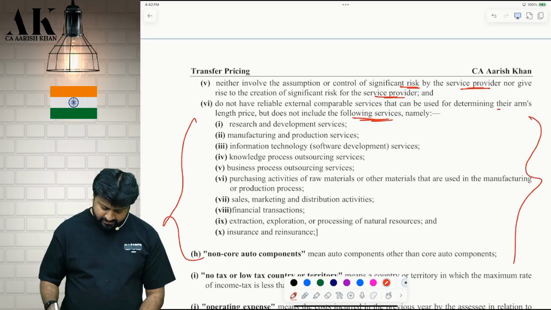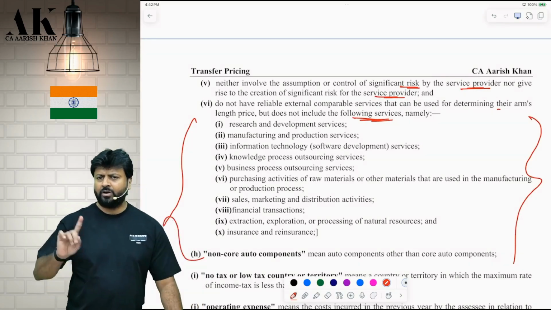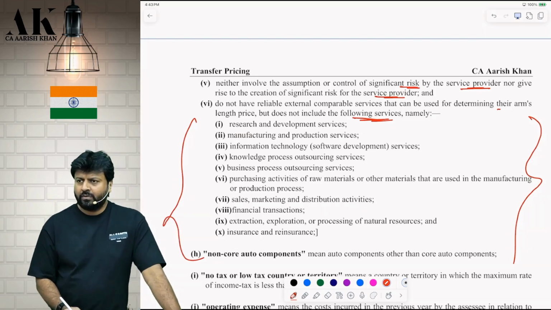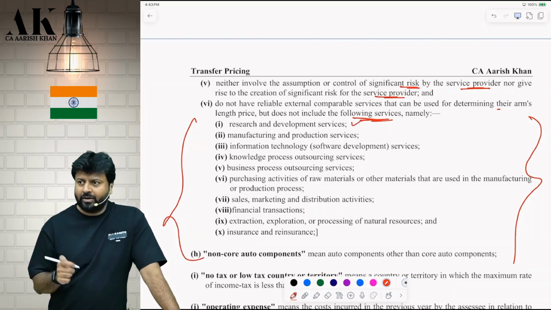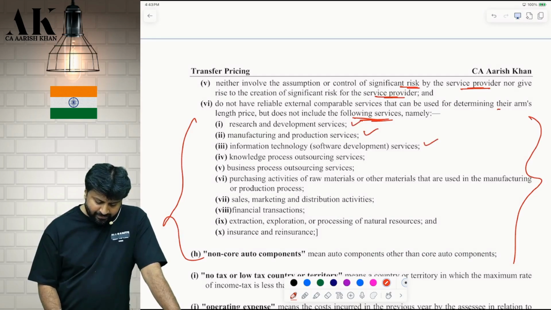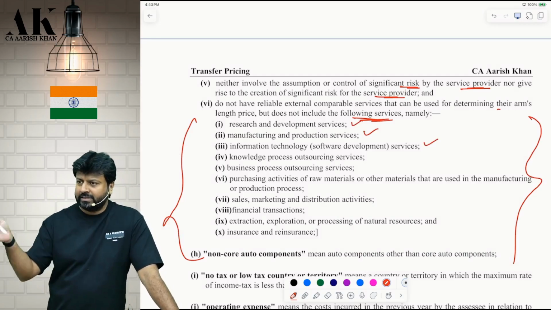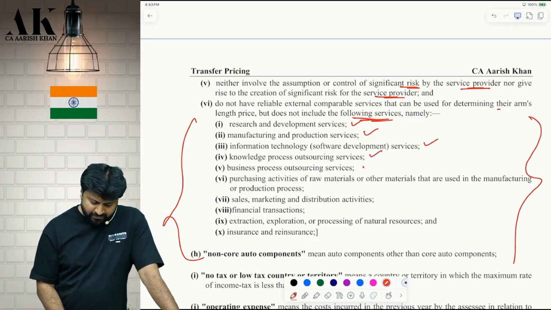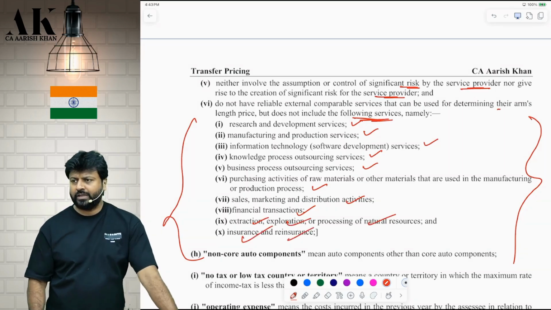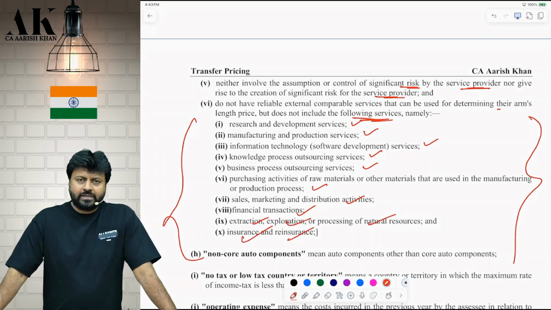You check these services, all of them are very simple terminology, all of them are not low value adding. These are some significant part of your business, please. First one, what are you doing? Research and development cannot be called low value adding services. Manufacturing cannot be called a low value adding service. IT enabled service. All these are separately mentioned in what? Safe harbor rules. Yes or no? KPO service, BPO service. You are purchasing activities of raw material and other items that are used in manufacturing. You are doing sales, marketing, distribution, financial transactions, extraction, exploration, processing of natural resources, insurance and reinsurance. So low value adding services will not include these services.